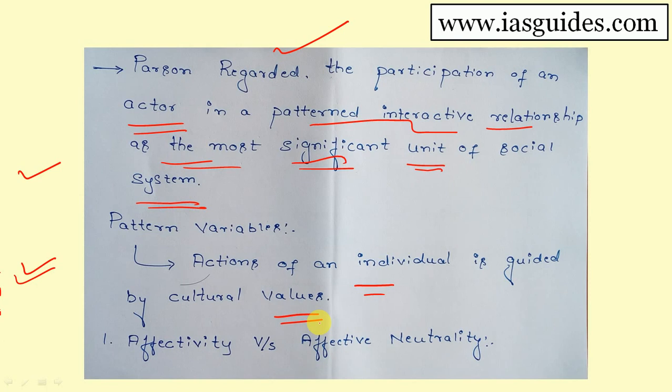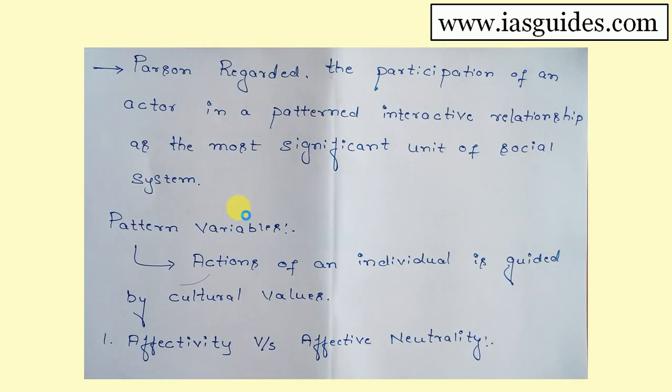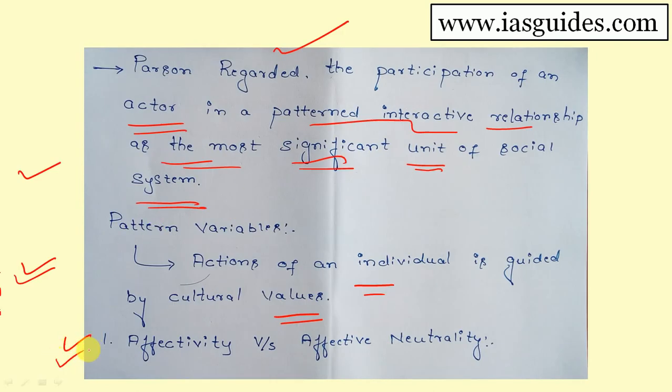And he differentiates these many types of pattern variables in our society. Around 5 types he differentiates. These are the 5 types, and let me go one by one. The first is the affectivity versus affective neutrality type of pattern variable. This is a type of action, and this affectivity versus affective neutrality can be equated with the gratification versus discipline dilemma. I'll explain this one.